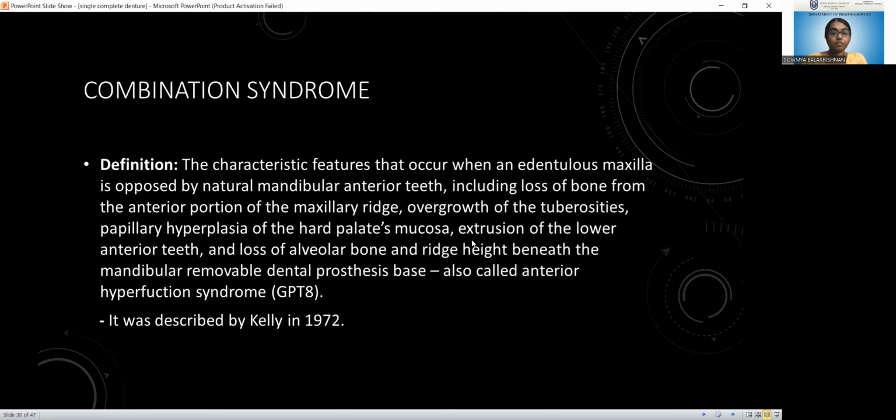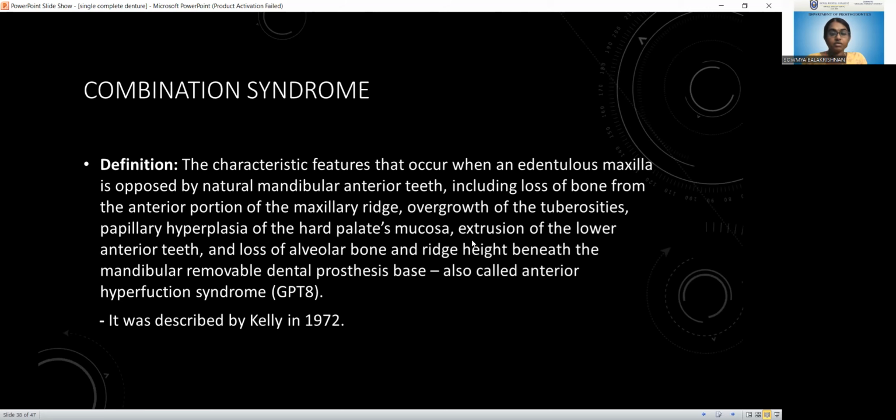That is one important complication, which is usually asked as a short note, that is combination syndrome. Combination syndrome is otherwise called the anterior hyperfunction syndrome. These are the characteristic features that occur when an edentulous maxilla is opposed by the natural mandibular anterior teeth, including loss of bone from the anterior portion of the maxillary ridge, overgrowth of tuberosities, papillary hyperplasia of the hard palate mucosa, extrusion of the lower anterior teeth, and loss of alveolar bone and ridge height beneath the mandibular removable dental prosthesis base. It is also called anterior hyperfunction syndrome, and it was described by Kelly in 1972.